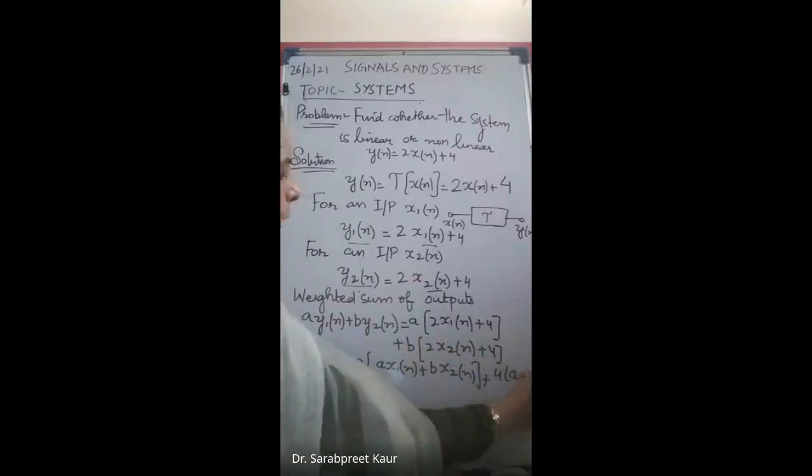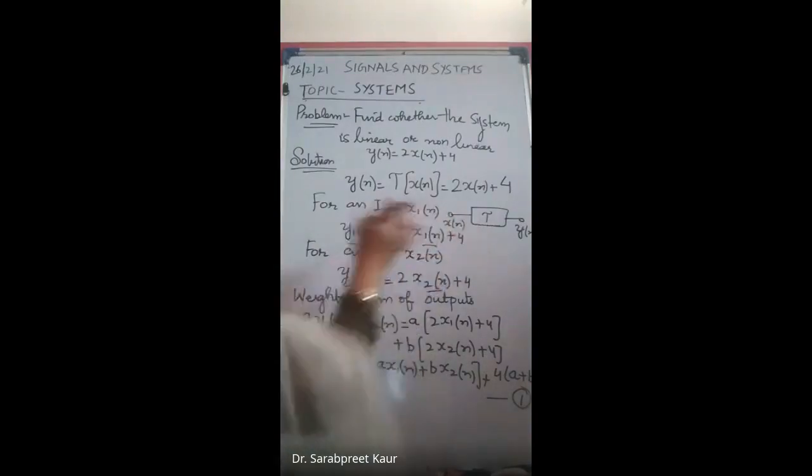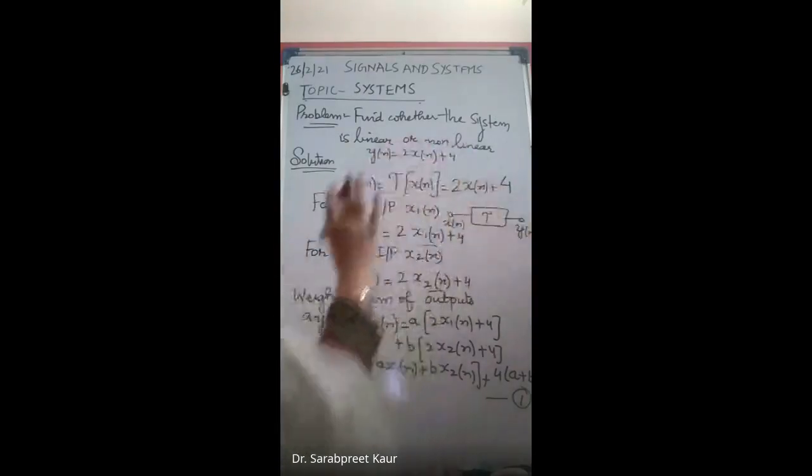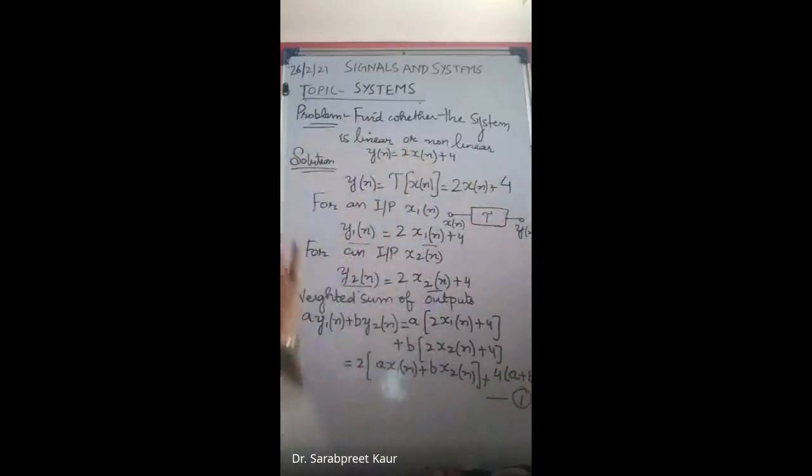ठीक है. Now what is the second step? Beta? I will tell you that. Then you do that. So you can mark this as 1. Fine. So now what is the second thing? First is the weighted sum of outputs. Second is the output due to weighted sum of inputs. Means what is your output if you are weighting your inputs? Inputs कितने हैं हमारे पास? 2. Now we have to give the weighted sum of inputs as an input to this system and see what is the output. You know the relationship between the input and the output. So now let us do the second step.